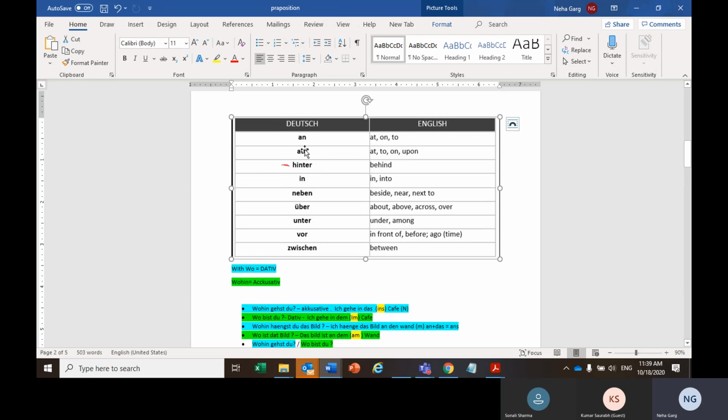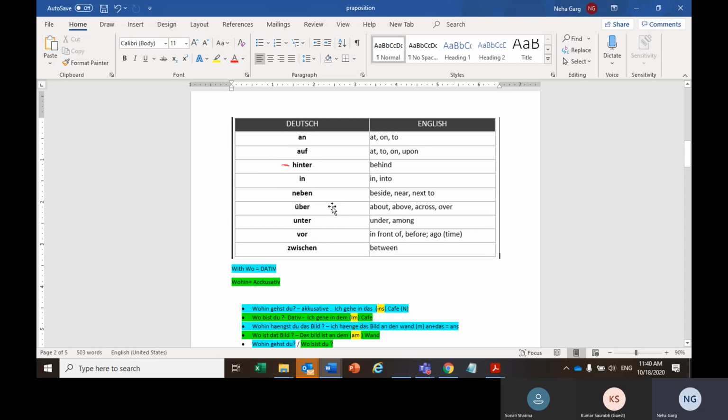You have to understand the context, the noun, or the situation where exactly you have to use at, on, or to, and accordingly decide whether to use an or auf. We'll have some examples of that to make it clear. Then we have hinter, which means behind something. Then we have in, as in into something, inside something, maybe in the museum, in the cafe, in the lobby, something like this.